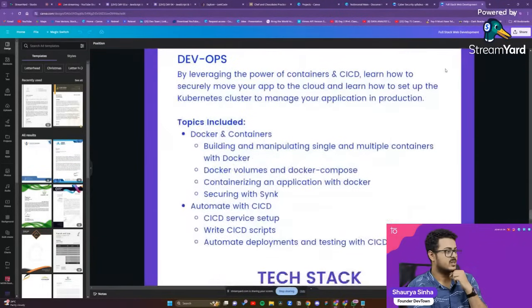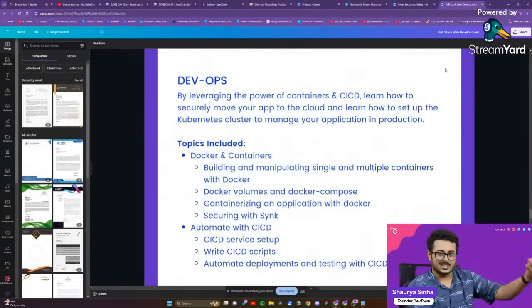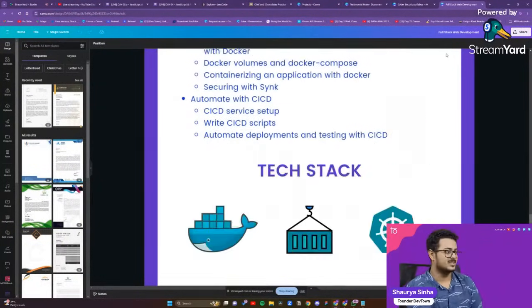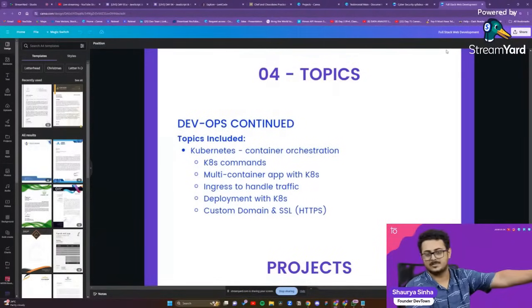Then you are having your DevOps right over here. This includes your AWS as well. So everything that you're seeing in DevOps, it will be included because you have to do DevOps on AWS itself. Local, it's fine, but major it's on AWS. So that is included right over here. So you don't have to worry about that. And that is the last part of DevOps.